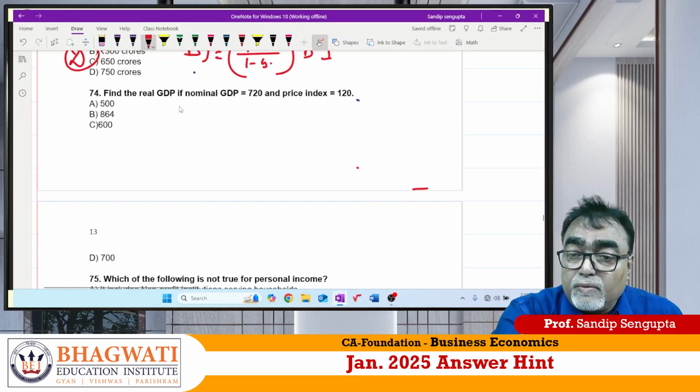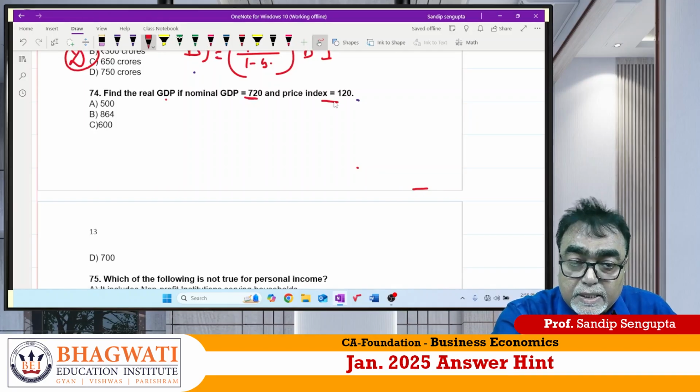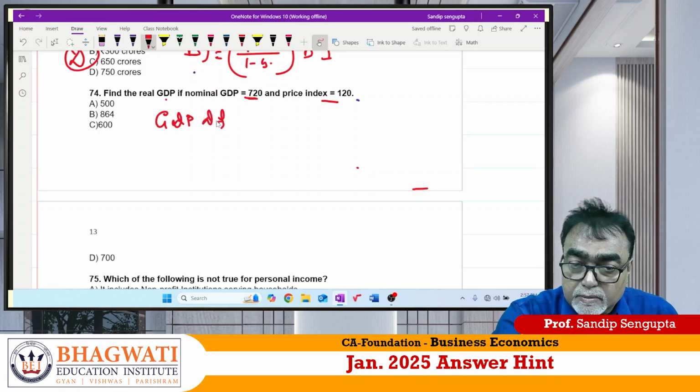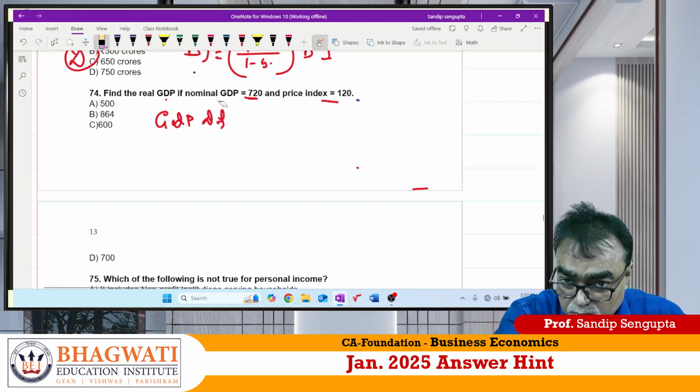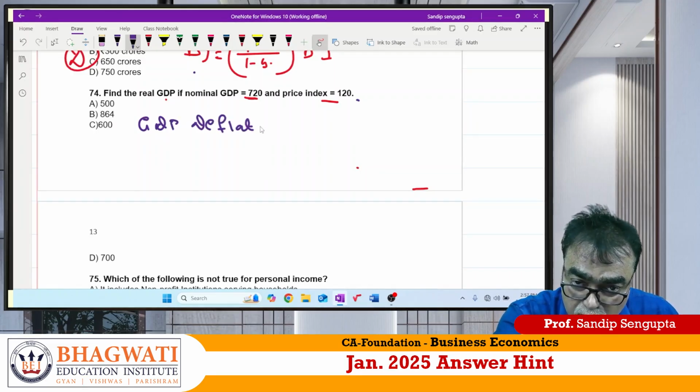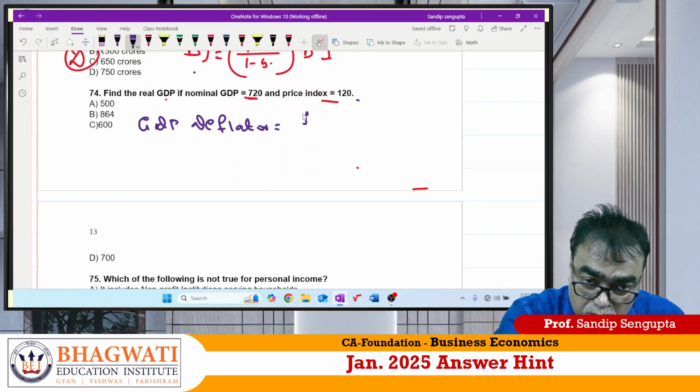Acha. Find out GDP. If nominal GDP is this, price index is this. First of all, you should know GDP deflator is equal to nominal GDP by real GDP into 100.